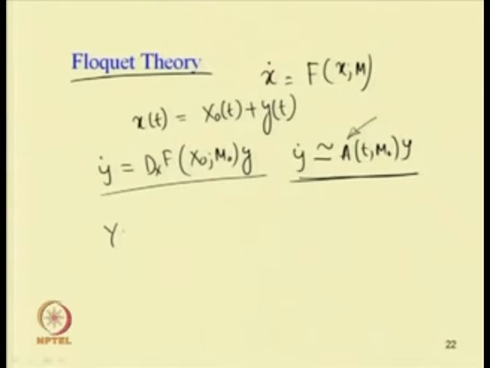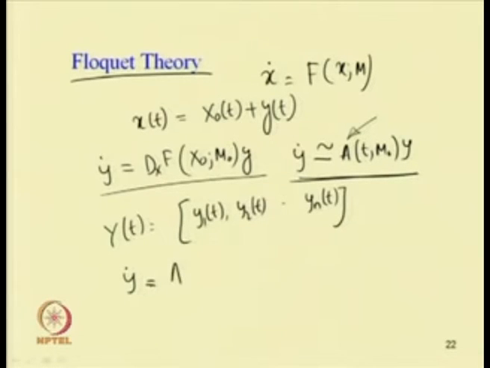If it is an n dimensional vector, this y(t) can be written as y₁(t), y₂(t) and yₙ(t). These are known as the fundamental set of solutions. So, we can write this ẏ equal to A, which is a function of time. Previously it was constant, but now it is a function of time, times y. This equation is similar to the first equation.